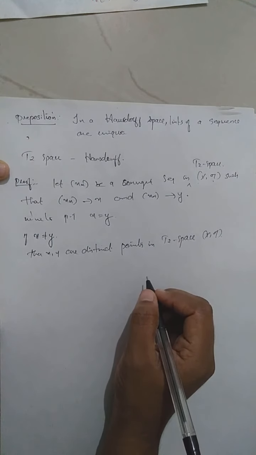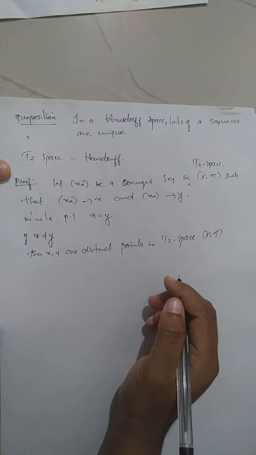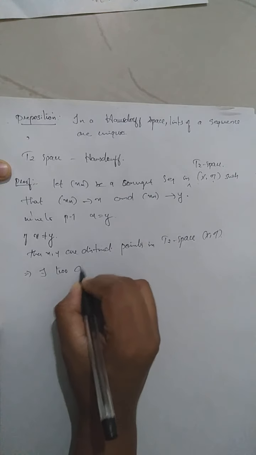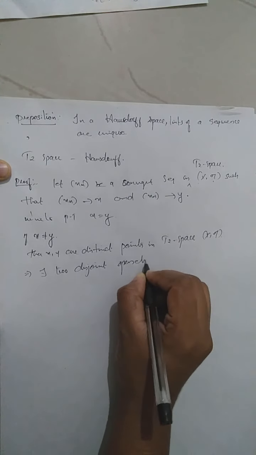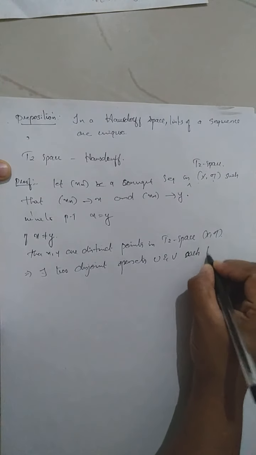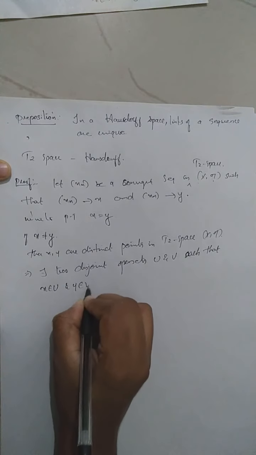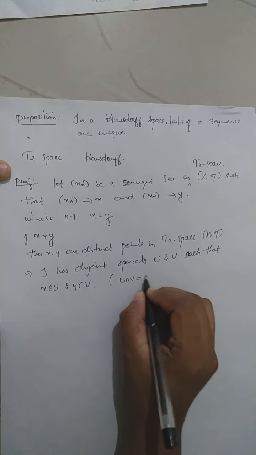By the T2 axiom, there exist two disjoint open sets U and V such that x belongs to U and y belongs to V. Since they are disjoint, U intersection V will be empty.